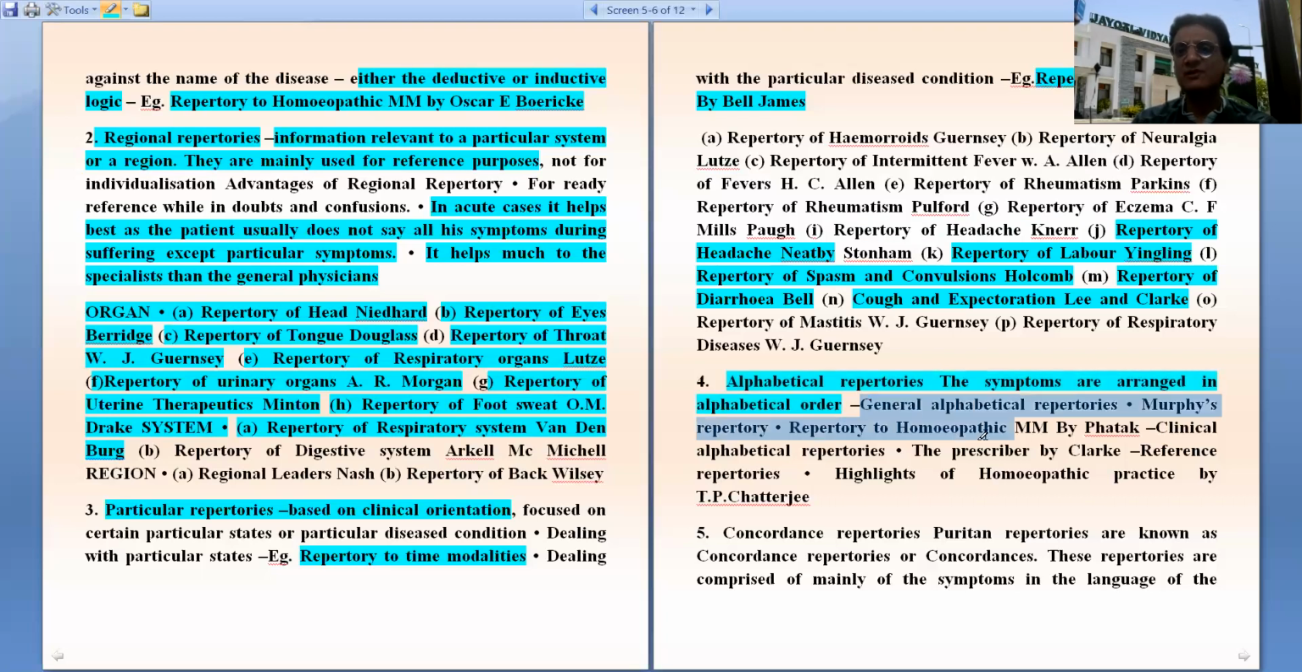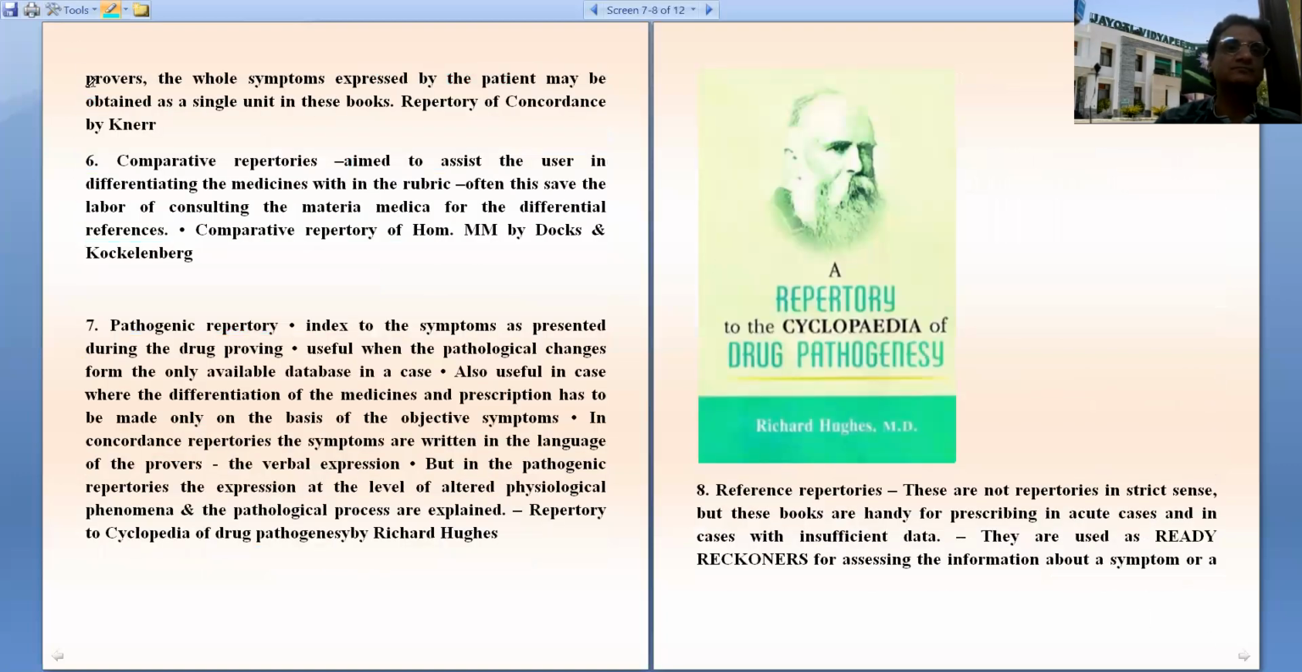The general alphabetical repertories are Murphy's repertory, Patak's repertory, Clark's prescriber, etc. Then another group of repertories are the concordance repertories or Puritan repertories. These are comprised of mainly the symptoms in the language of the provers. The whole symptom expressed by the patient may be obtained as a single unit in these books. Example is Nair's repertory.